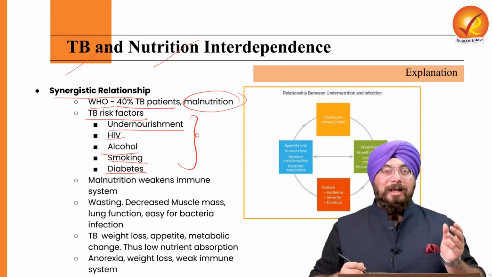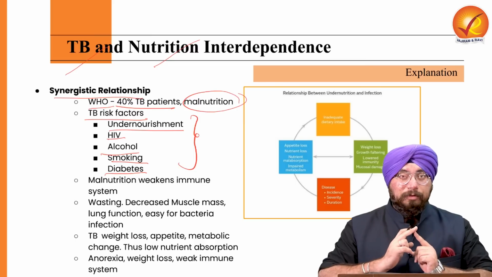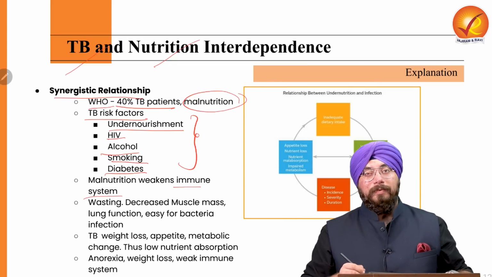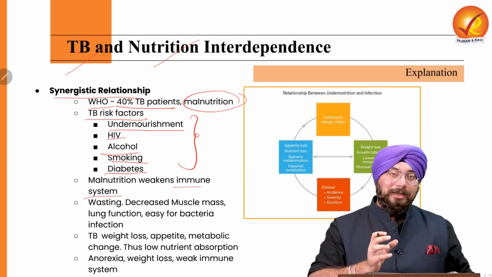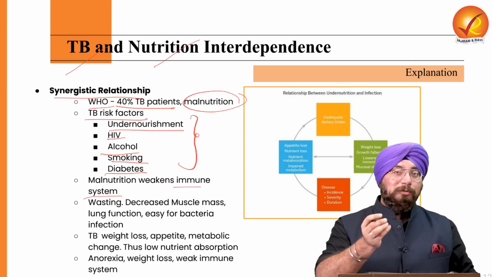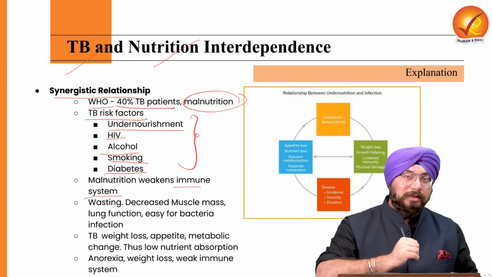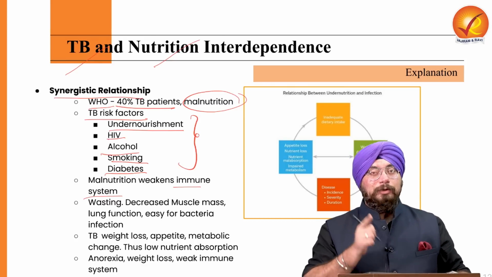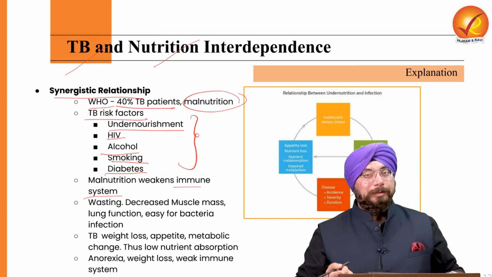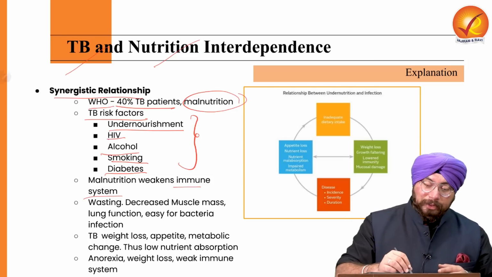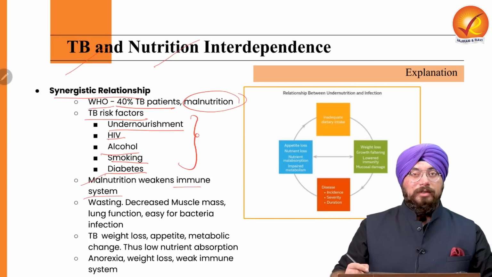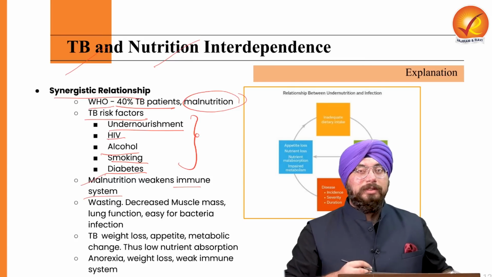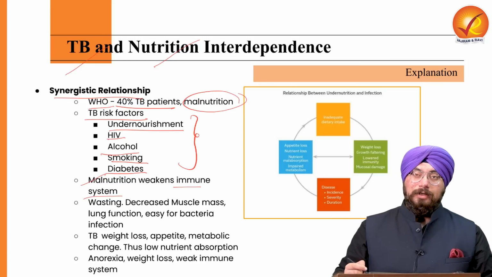Now, if a person is malnourished, if a person is not getting the right level of nutrition, first of all, it weakens their immune system. And when the immune system gets weakened, the chances of TB bacteria affecting our lungs become very, very high. Because of this, mortality can also happen. That is, people can die because of tuberculosis if they also suffer from malnutrition. So providing the right kind of nutrients to a person's body is very, very essential.